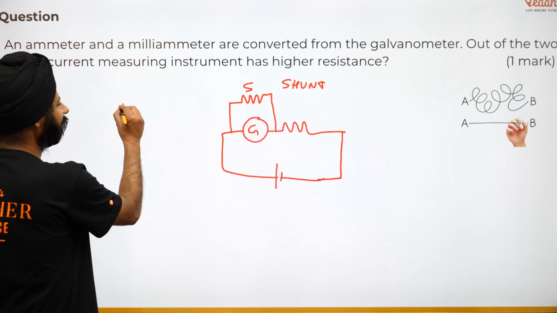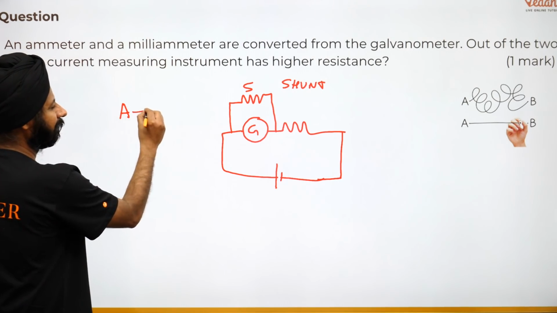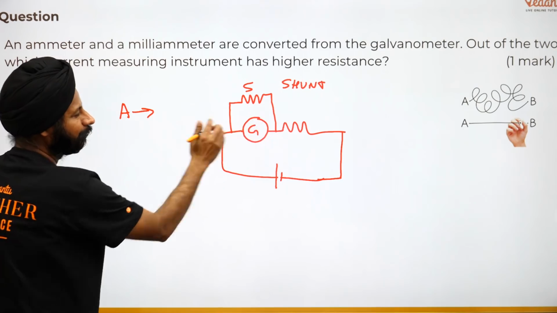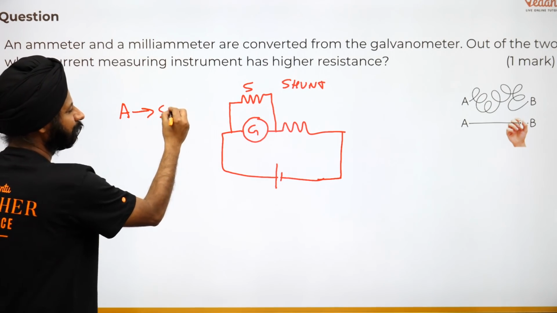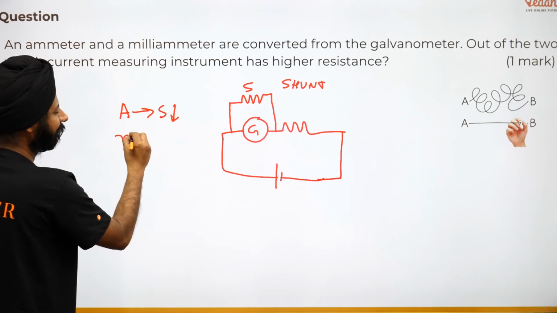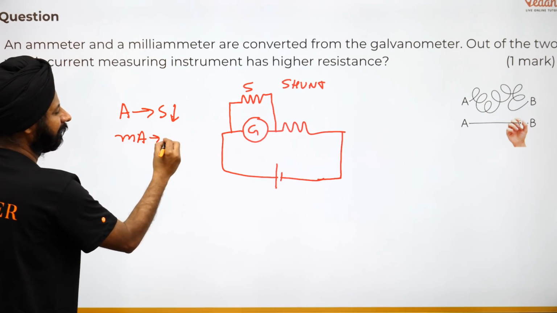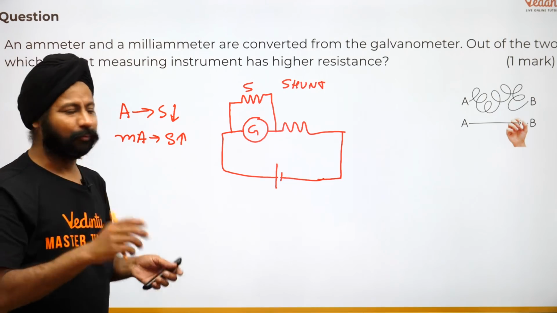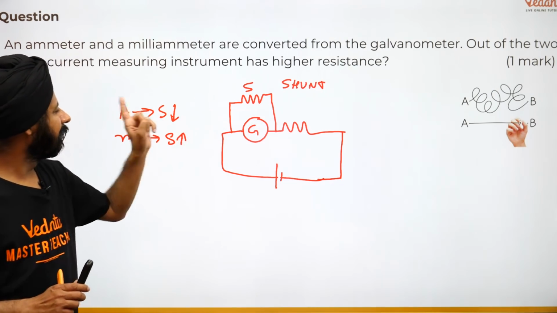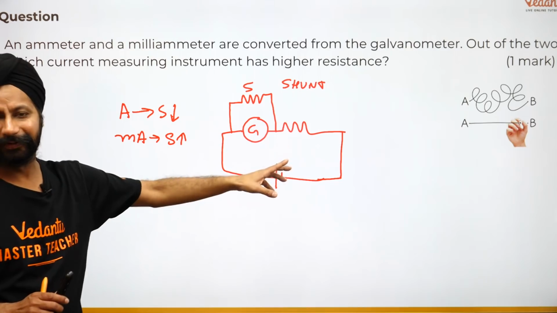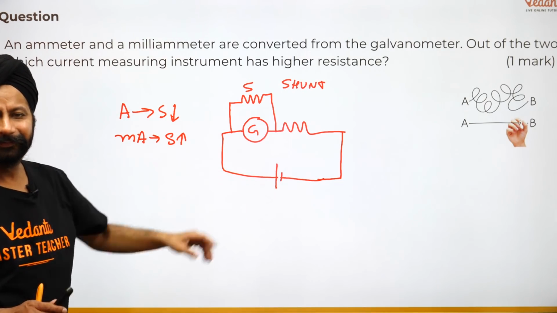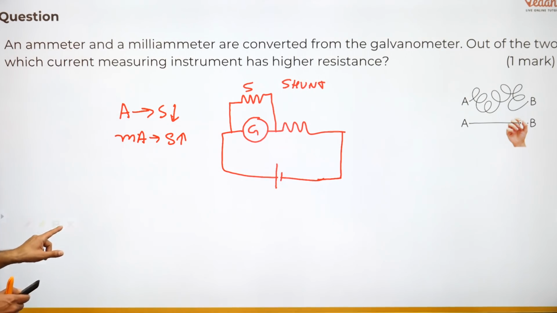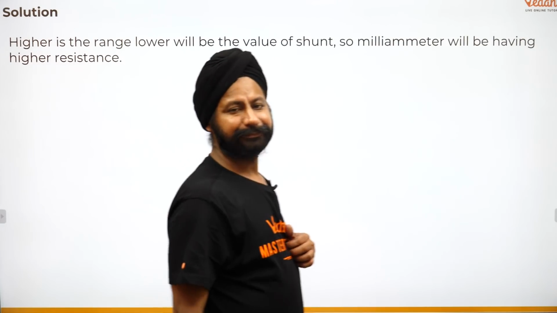So let's write down what we found just now. For the emitter, a lot of current is going to go through this, so this shunt S has to be less. For milliampere kind of things, I need a shunt which has to be more, because I don't really care. Because the point is, if it is so less, then everything will go there. Okay? So let's see how you can frame this answer in your exam.